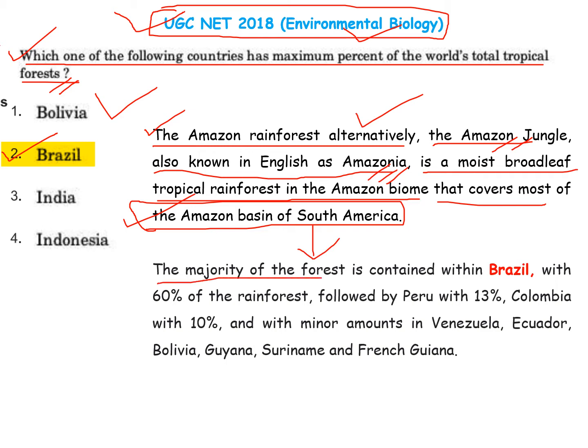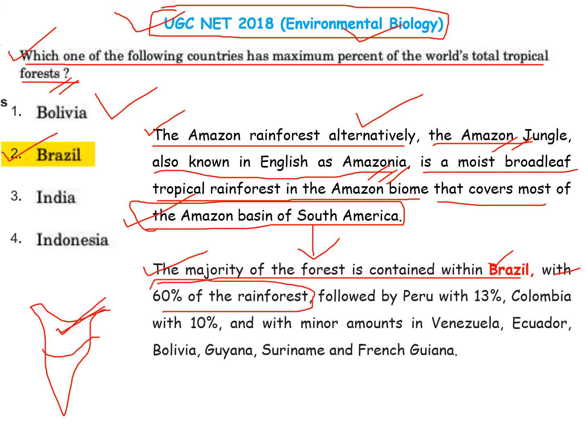So the majority of this forest is contained within Brazil. Okay, so it almost covers this part of South America, which is the highest percentage of any forest in the world. The majority of the forest is covering the Brazil part, so the answer will be Brazil, with 60% of rainforest. It has 60% of the tropical rainforest present.